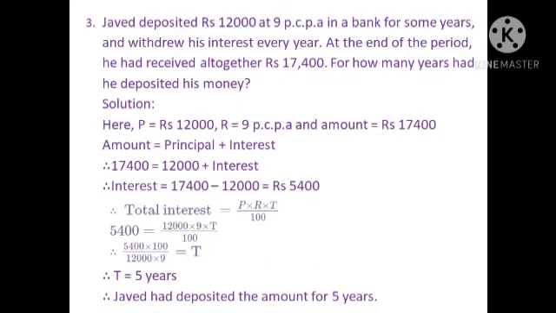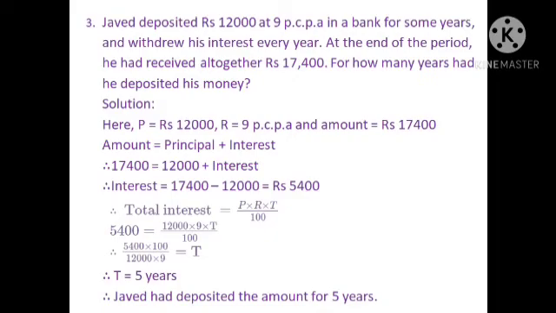Now, for getting the value of number of years T, we have to use the formula I is equal to P multiplied by R multiplied by T upon 100. Therefore, total interest 5,400 is equal to principal 12,000 multiplied by rate of interest 9 multiplied by time period T, which we have to find, divided by 100.